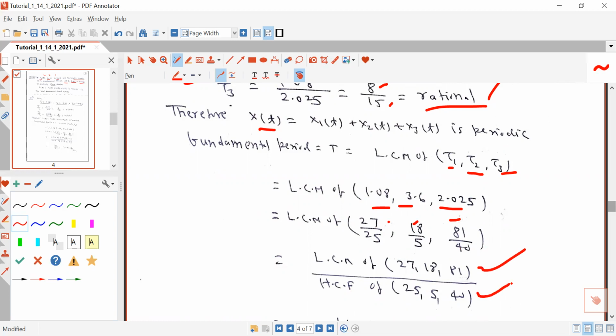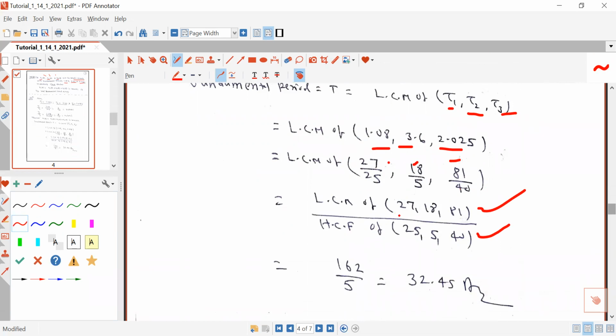Now you can easily calculate the LCM of 27, 18 and 81. You will get 162, and you can easily calculate the HCF of 25, 5 and 40. You will get 5. So the answer will be this.